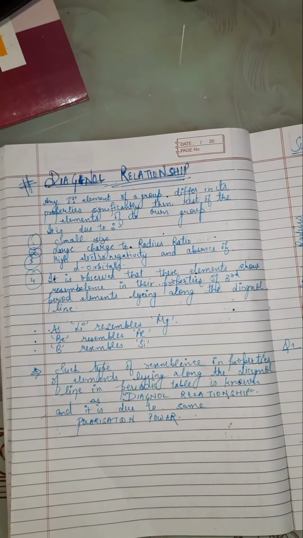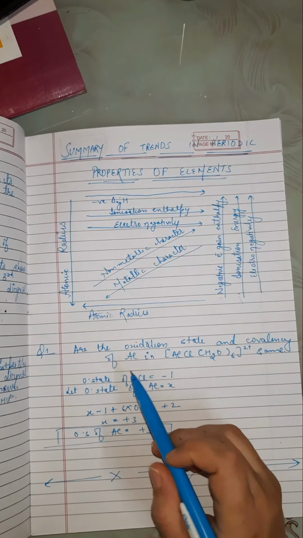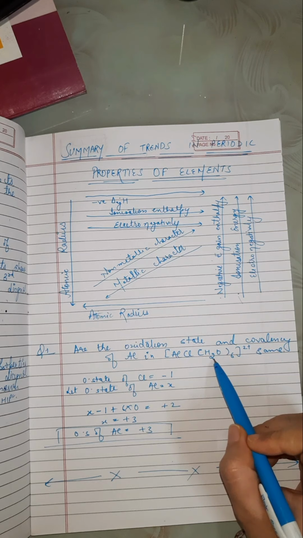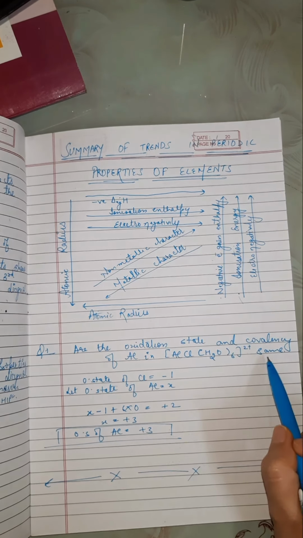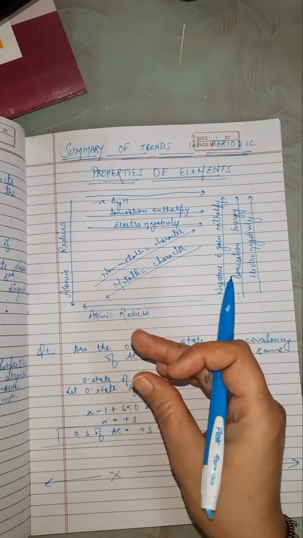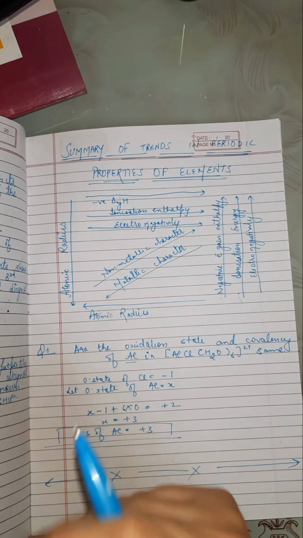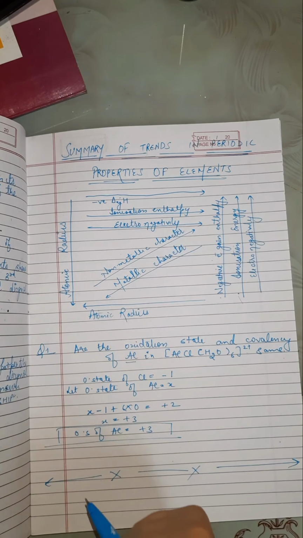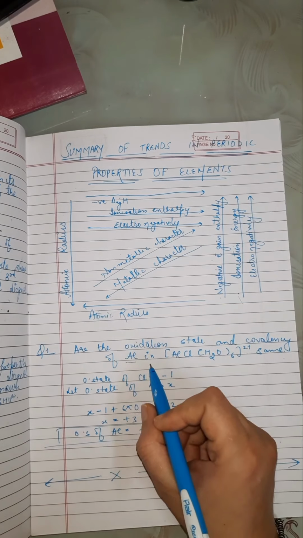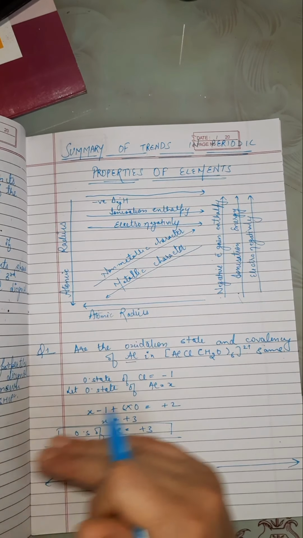The next question is, are the oxidation state and the covalency of aluminium in [AlCl(H2O)5]2+ the same? As you all know, the oxidation state of aluminium is +3, but the covalency of aluminium is 6. So the oxidation state and the covalency of aluminium are not the same.